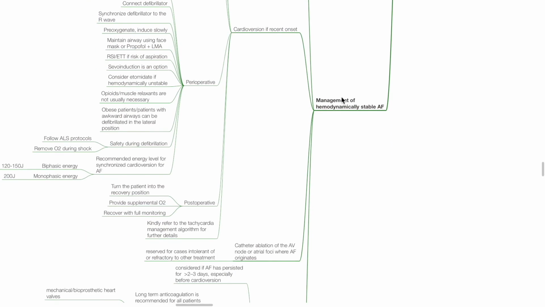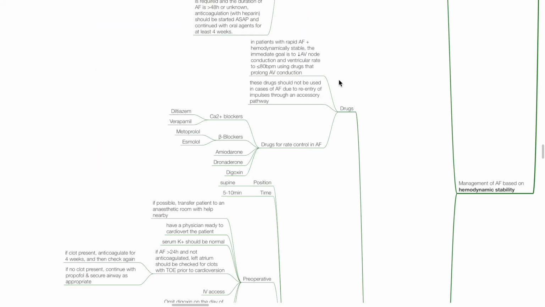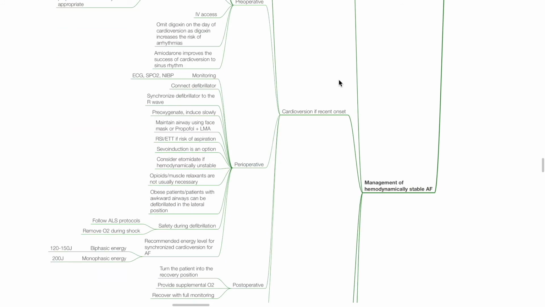When immediate cardioversion is required and the duration of AF is more than 48 hours or unknown, anticoagulation with heparin should be started as soon as possible and continued with oral agents for at least 4 weeks. Management of the hemodynamically stable AF. The immediate goal is to reduce AV node conduction and ventricular rate to 80 beats per minute or less using drugs that prolong AV conduction, such as calcium channel blockers, beta blockers, amiodarone, dronedarone, and digoxin. However, these drugs should not be used in cases of atrial fibrillation due to re-entry of impulses through an accessory pathway. Cardioversion can be considered if recent onset AF.